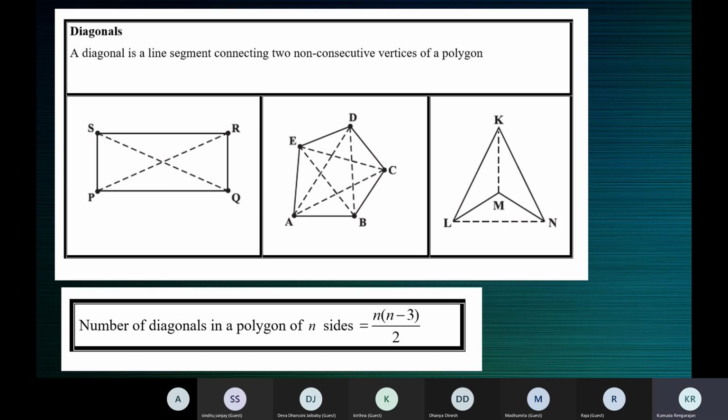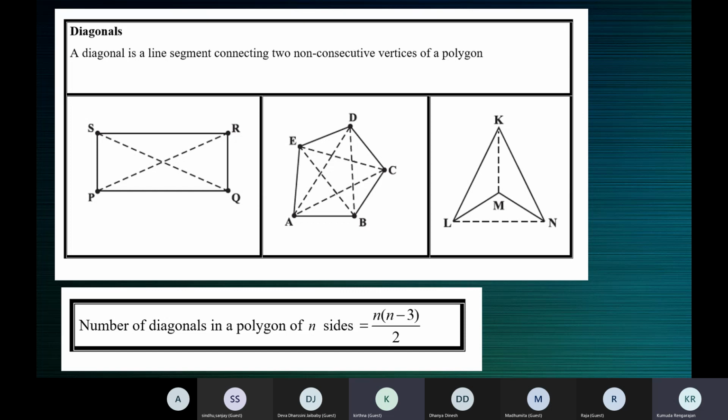How many diagonals does a triangle have? Yes? 3, ma'am. 3. How many diagonals does a triangle have? 0, ma'am. 0. A triangle has no diagonals.